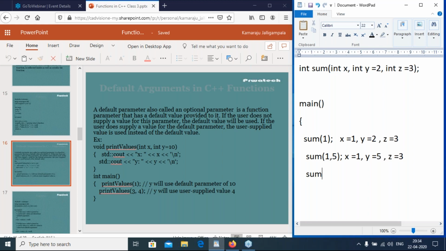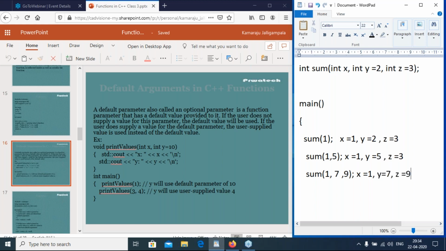Now another call, sum(1, 7, 9). Here it treats x equal to 1, y equal to 7, z equal to 9. So all three parameters are overridden.